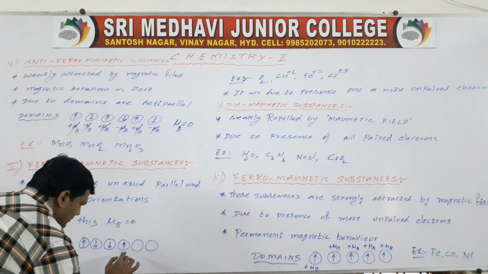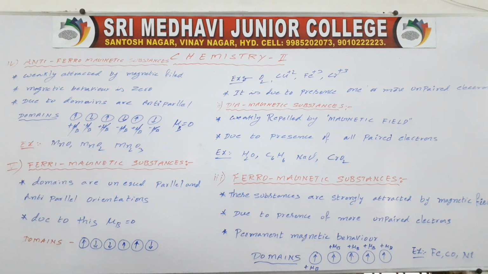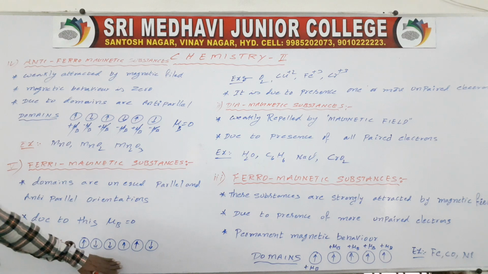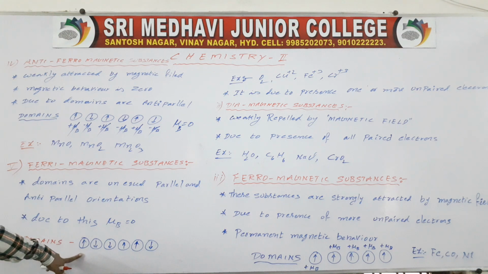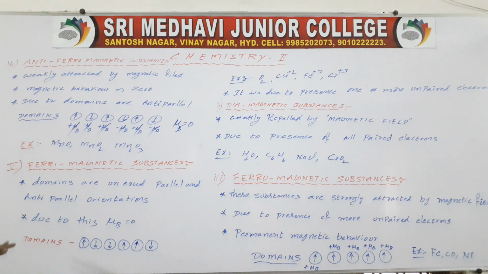Here 2 is clockwise direction and 1 is anti-clockwise direction. So this is plus mu B, minus mu B, plus mu B, minus mu B. They cancel with each other, then the resultant magnetic moment is 0.